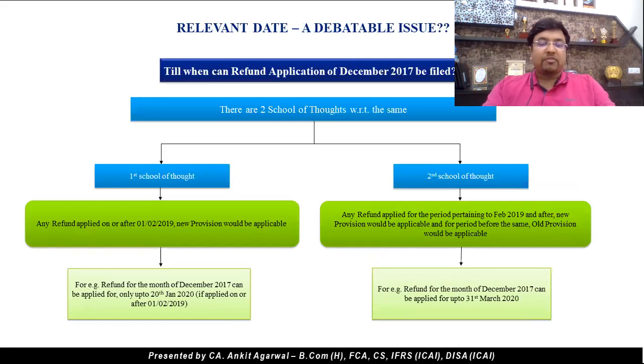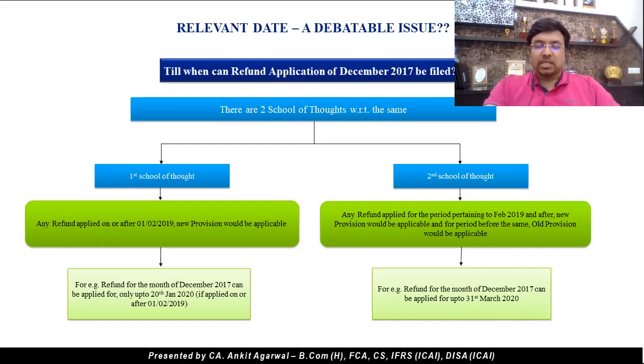So the question is till when can we file refund application for the month of December 17? There are two schools of thought with regard to the same. The first school of thought says any refund applied on or after 1st Feb 19, the new provision would be applicable. So it doesn't take into consideration whether it is a refund for a period before the amendment date or anything, but if you file any application on or after 1st Feb 19, the new provision would be applicable. So if we follow this school of thought, the last date for claiming refund for the month of December 17 will be 20th of January 20.